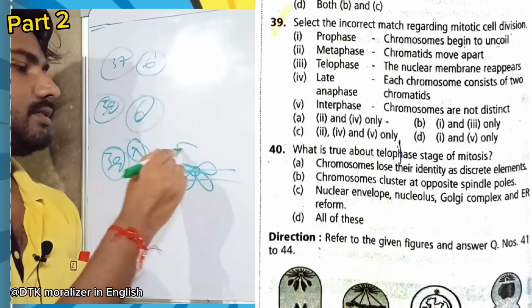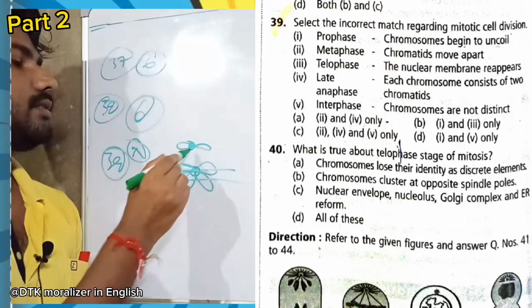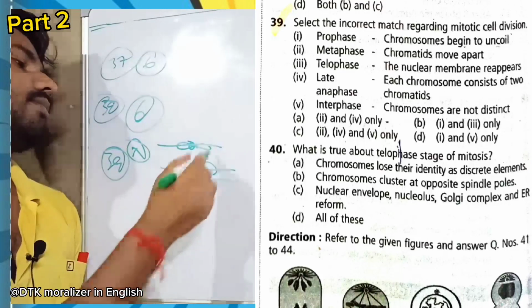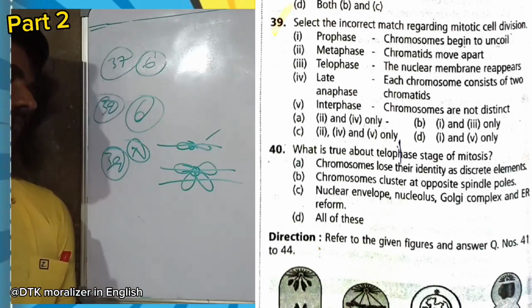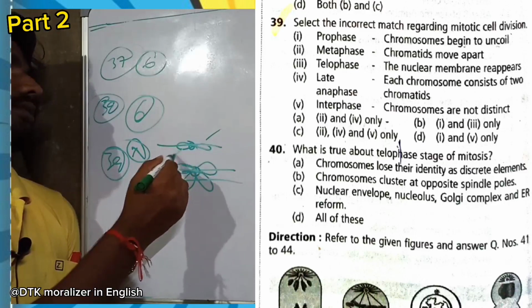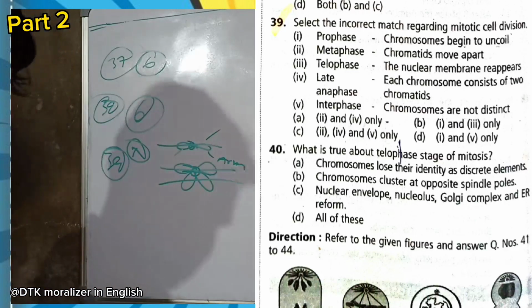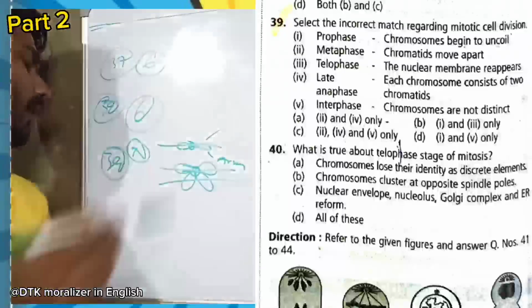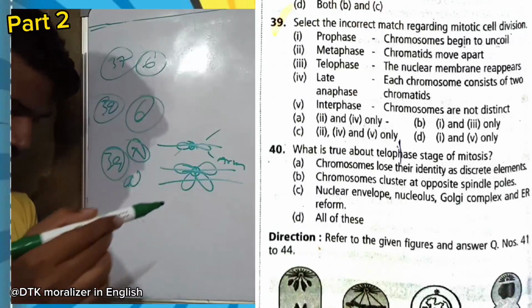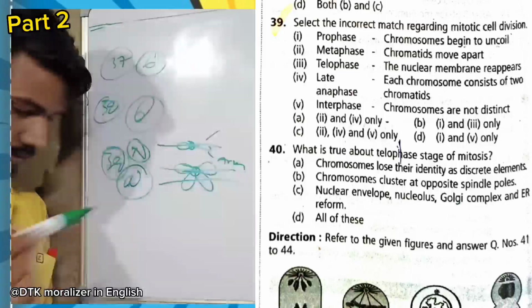One chromatid goes up and one chromatid goes down. Option A is correct.